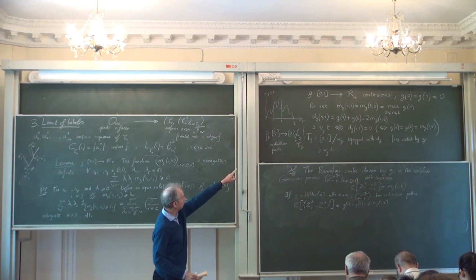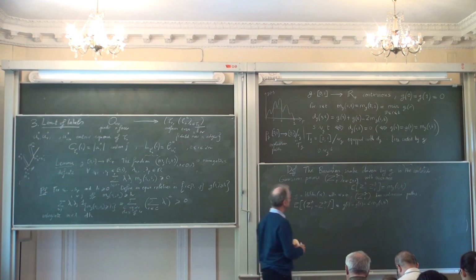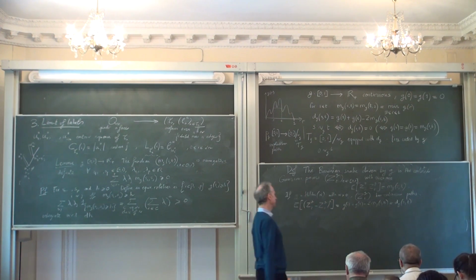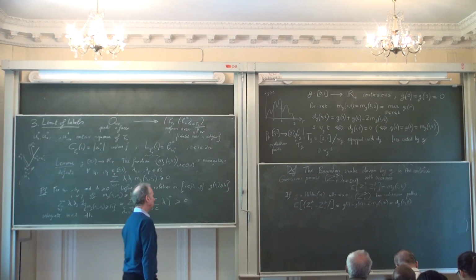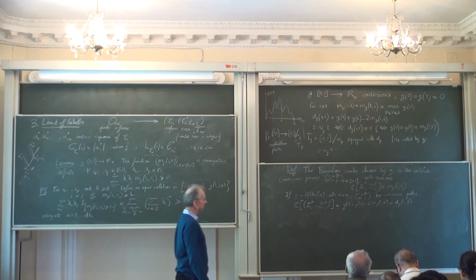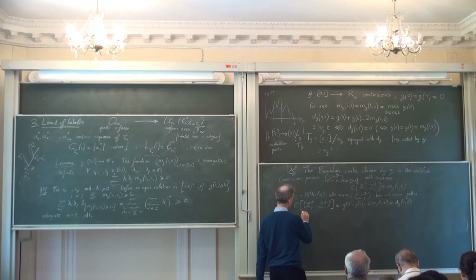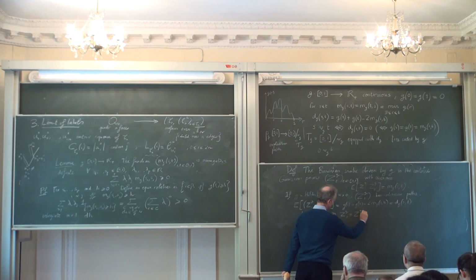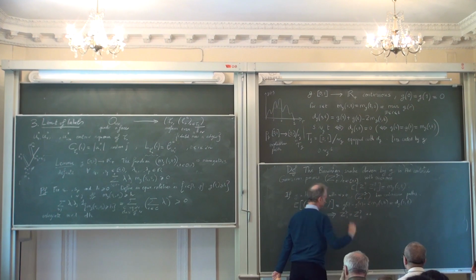This is what I called, the definition is still there, d_g(s,t). So this tells you in particular that d_g(s,t) equals 0 implies that Z_g(s) equals Z_g(t), almost surely.